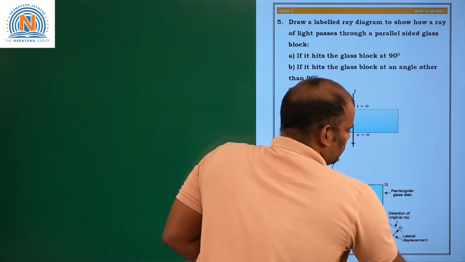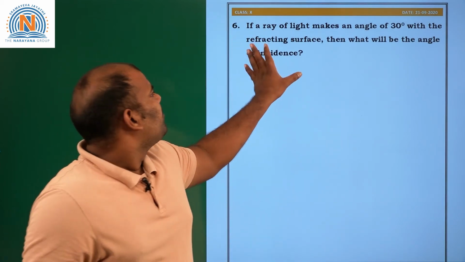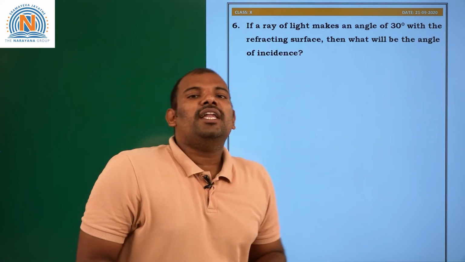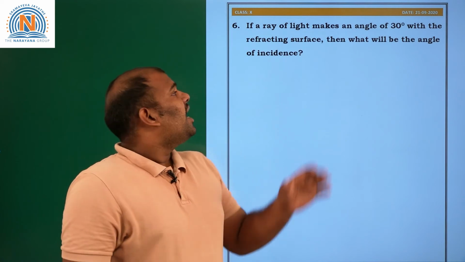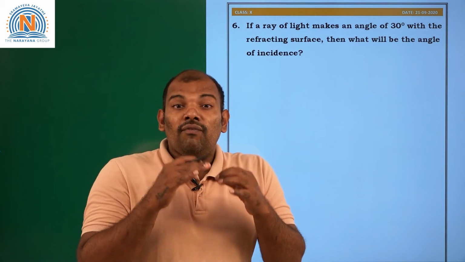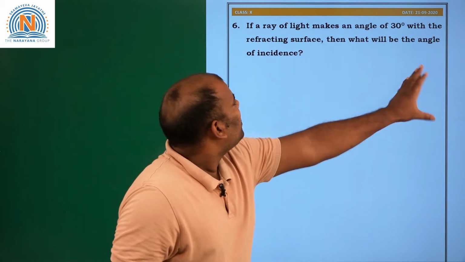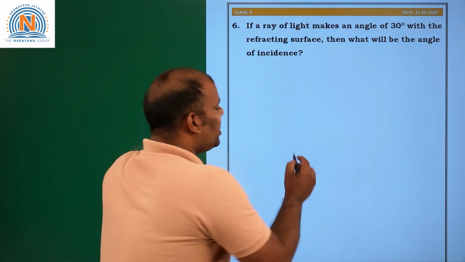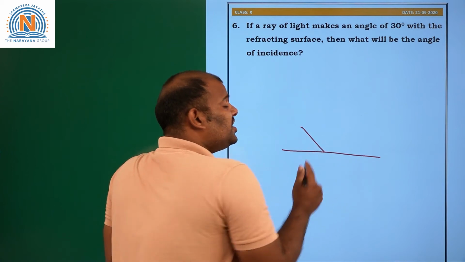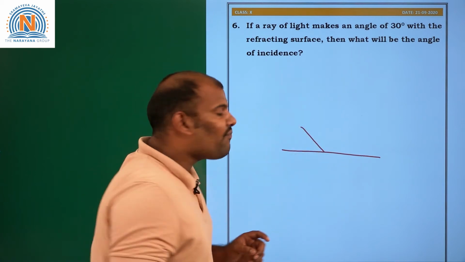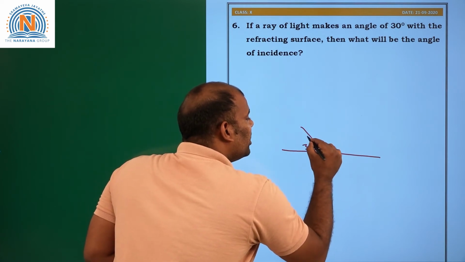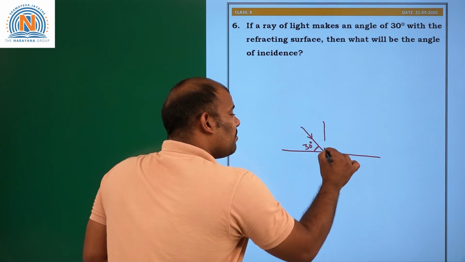Question number 6. If a ray of light makes an angle of 30 degrees with the refracting surface, then what will be the angle of incidence? See here, this is a refracting surface. You are sending a light ray which is making 30 degrees with the refracting surface. This is the angle between these two, 30 degrees. Okay, so this is the normal.